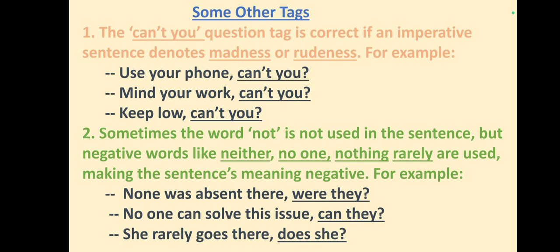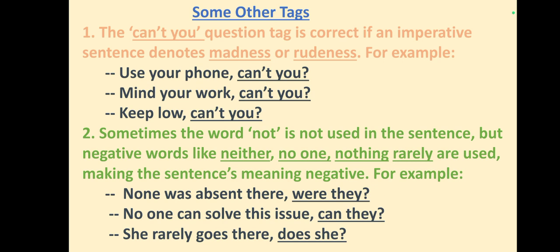Number 1. The negative question tag "can't you" we use if an imperative sentence denotes madness or rudeness. For example, number 1. Use your phone, can't you? The second is mind your work, can't you? The third is keep low, can't you? So this negative question tag "can't you" we use if an imperative sentence expresses madness or rudeness.